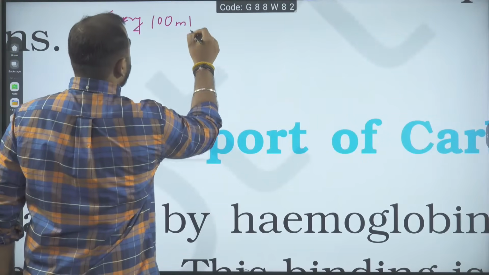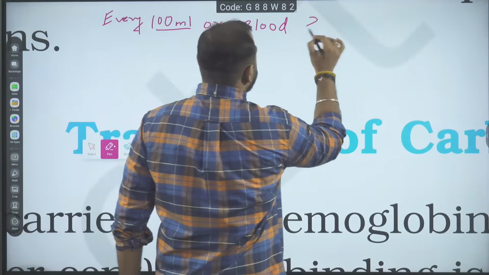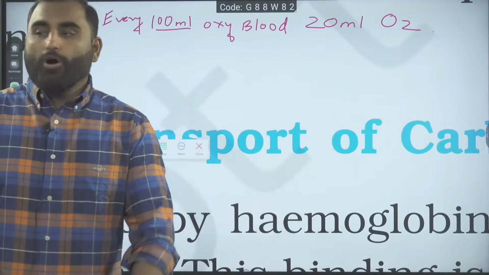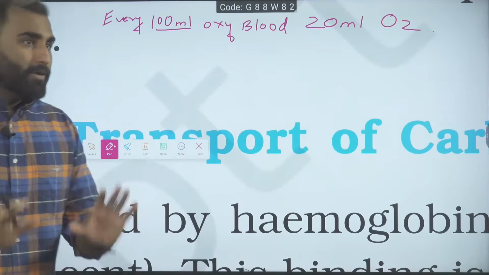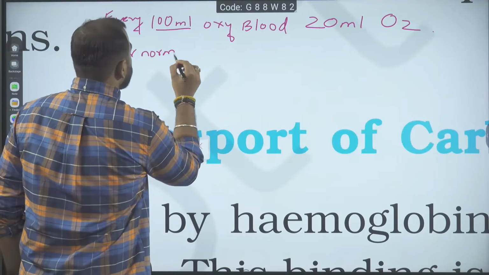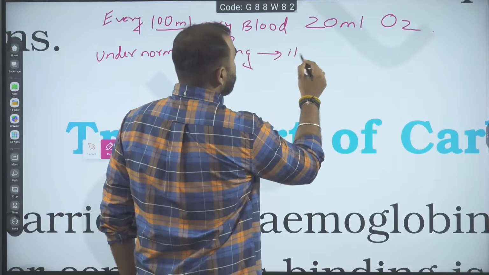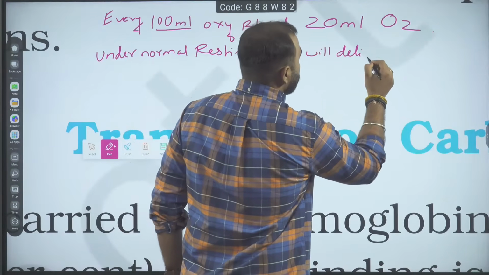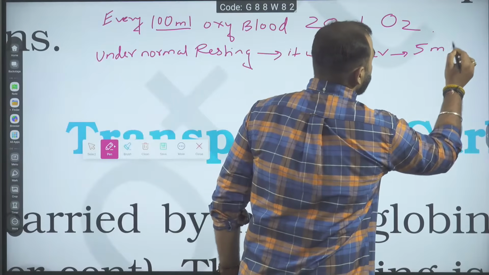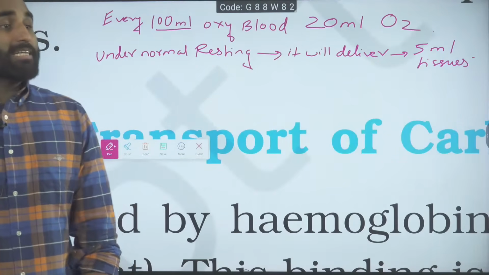Every 100 ml of oxygenated blood, normally I am saying, normally it carries 20 ml oxygen. Now under normal resting conditions, how much will it deliver to the tissues? It will give 5 ml to the tissues. Under normal resting condition, 5 ml.